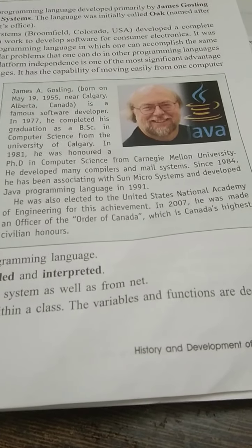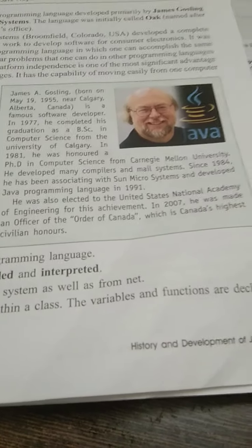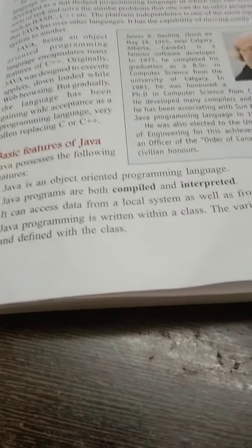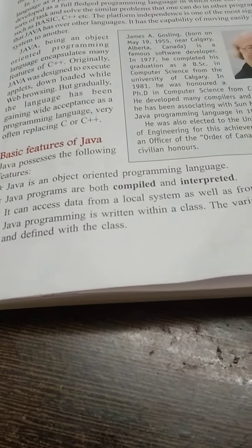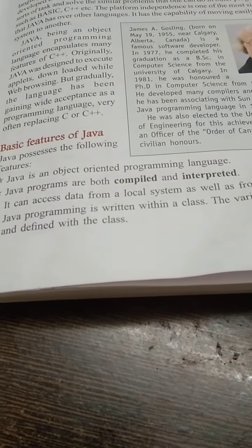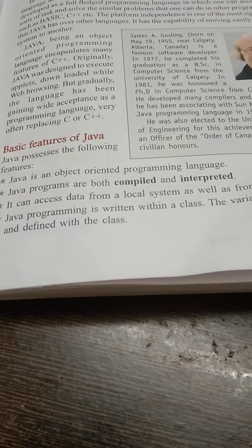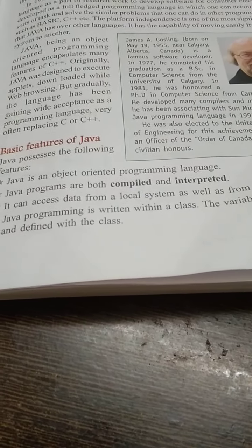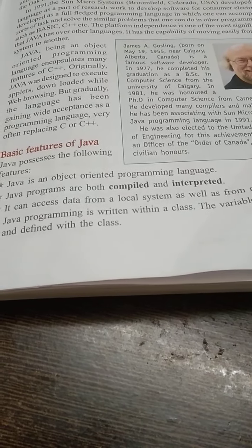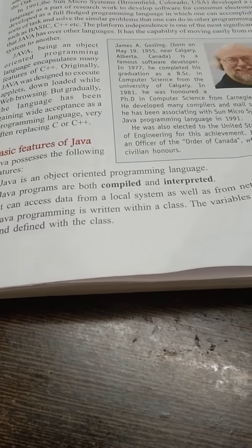Let's start the features of Java. Java is an object-oriented programming language. We have already covered in our previous video about that. Second is Java programs are both compiled and interpreted.